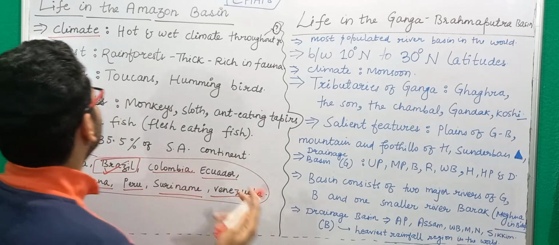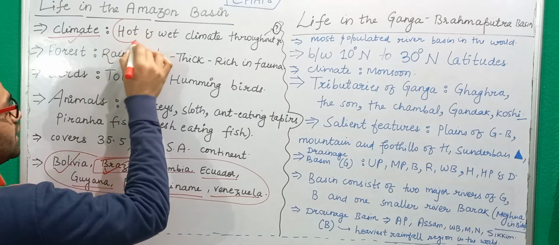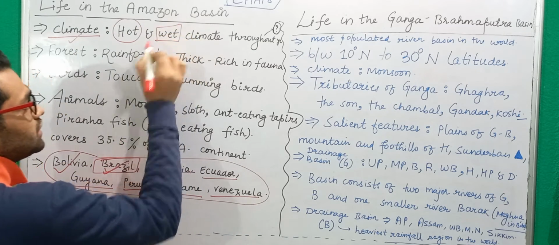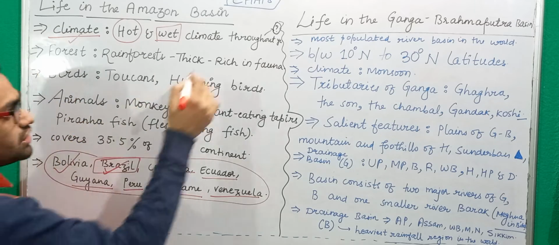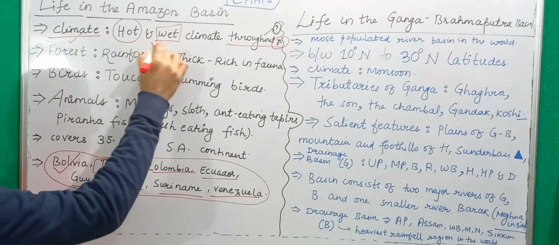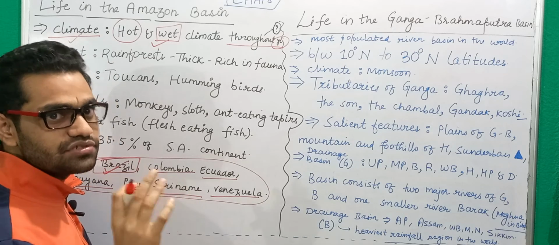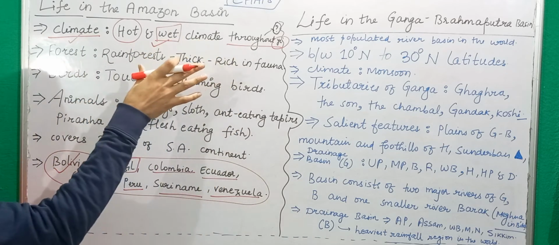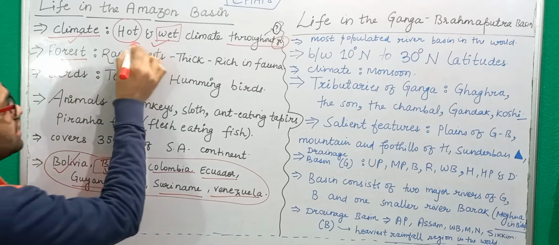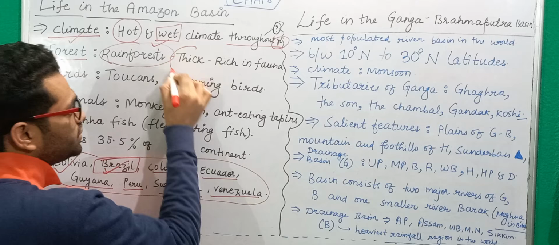Now let's talk about the climate that is existing in this river basin. You will generally find a hot climate, meaning the temperature is very high, and a wet climate. And this hot and wet climate you will find throughout the year. When I say wet climate throughout the year, it means that there will be no single dry season in this river basin. Because of this, you will find that the vegetation or the forest found here is basically rainforest. These are evergreen forests, which are very thick.